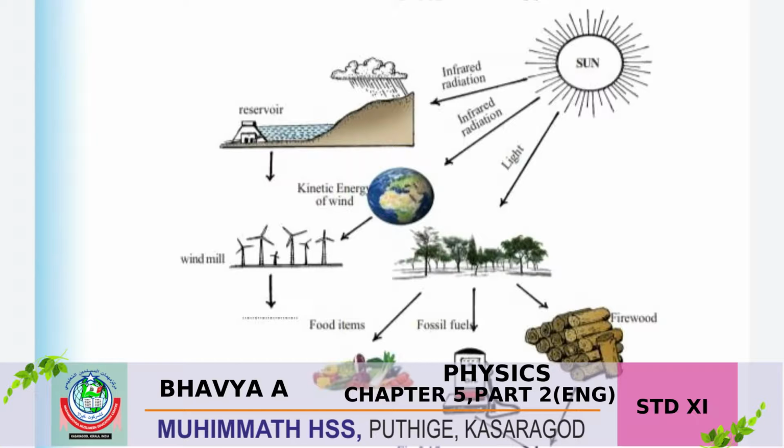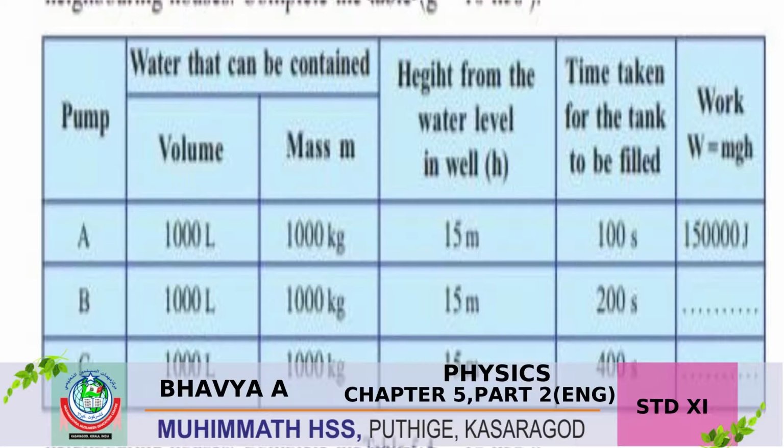Next we are discussing power. Here the information is given for 3 houses. What information is given? The volume and mass of the water that can be contained, the height of the water level, and the time taken for the tank to be filled. So we calculate the work energy of each pump. The work in each of the 3 cases, A, B, C, is the same. How much are we getting? 1.5 lakh joule. In all 3 cases the work is 1.5 lakh joule.